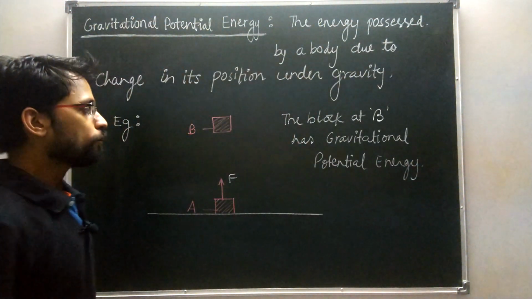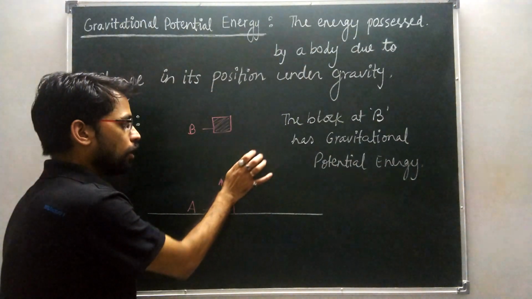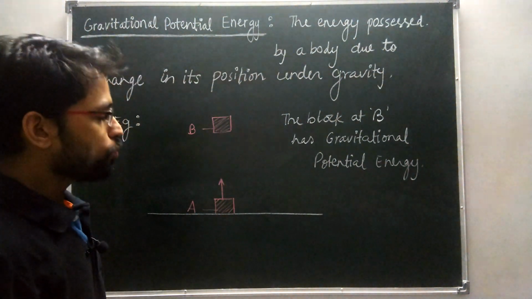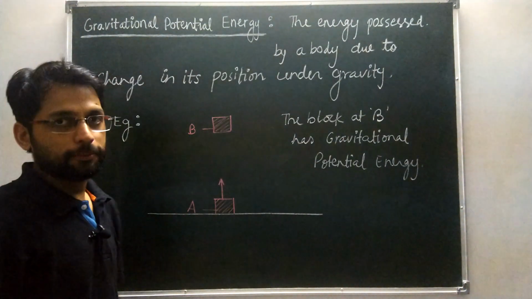Okay, now the question is, how much potential energy the block has at point B?